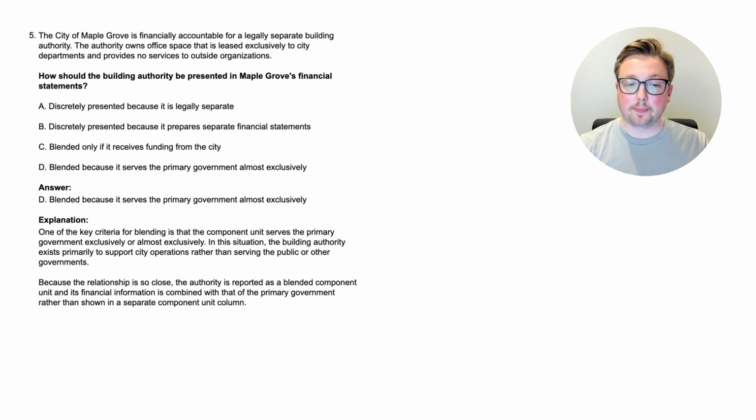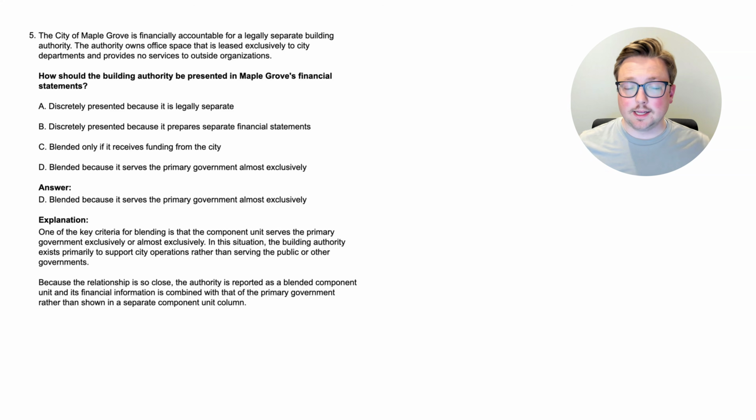Let's go through this one more time. One of the key criteria for blending is that the component unit serves the primary government exclusively or almost exclusively. In this situation, the building authority exists primarily to support city operations rather than serving the public or other governments. Because the relationship is so close, the authority is reported as a blended component unit and its financial information is combined with that of the primary government rather than shown in a separate component unit column. So again, that one shouldn't have been too difficult because it was pretty obvious that it exclusively serves the city, therefore it's going to be blended.